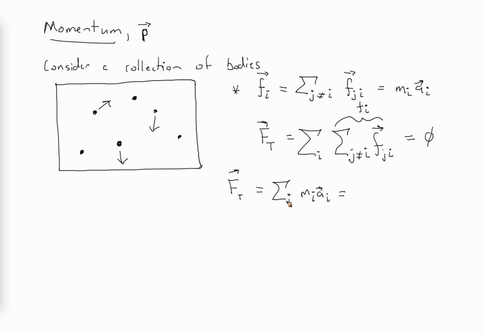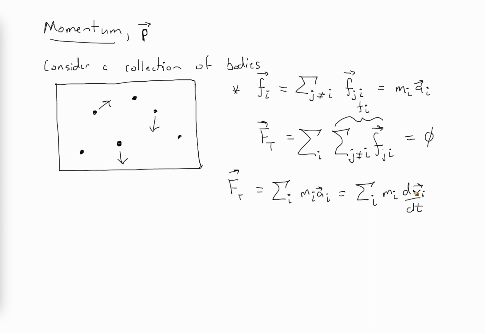But what is that? So here's where knowing our definitions is helpful. We're going to add up all of the forces acting on all of the different particles, the net forces acting on all the different particles, and that will give us the acceleration of those particles, which is the change in velocity divided by the change in time, the derivative of velocity with respect to time. Remember, that's just a different way of writing down the vector a. So this is the acceleration of the ith particle.